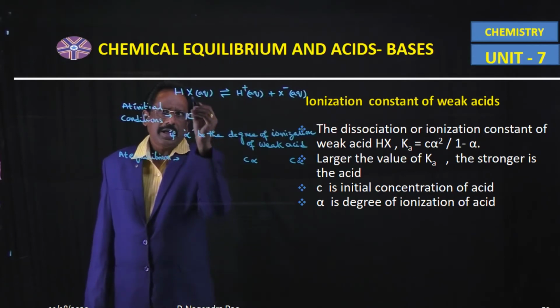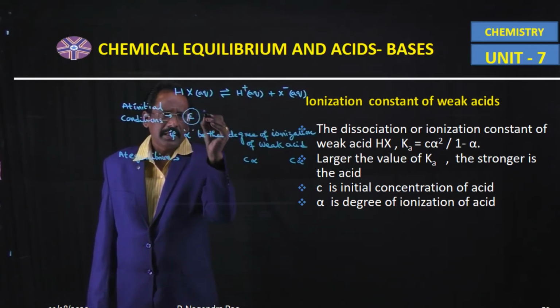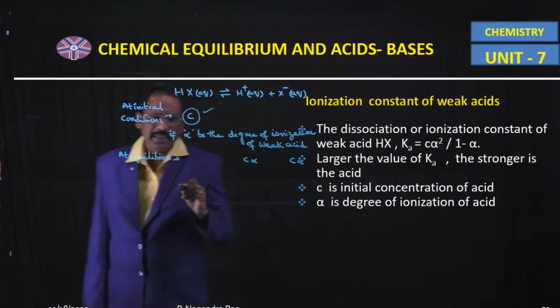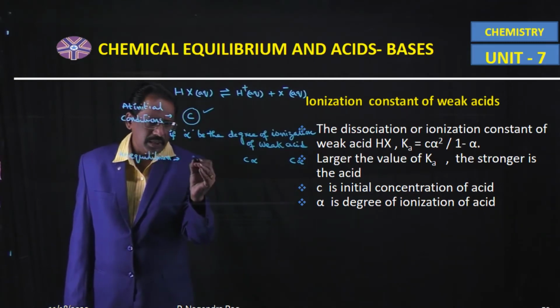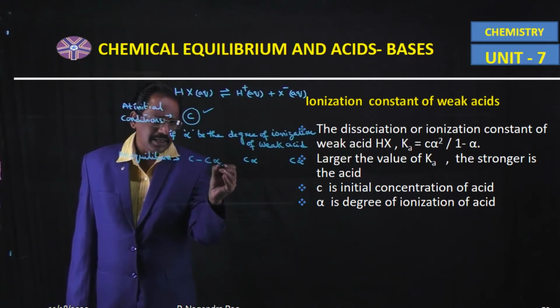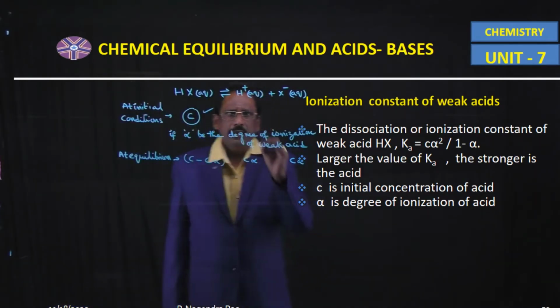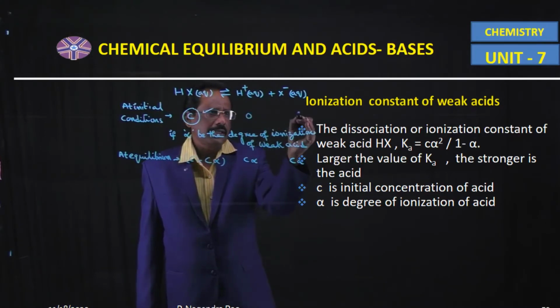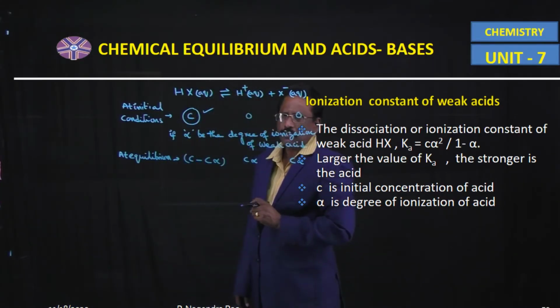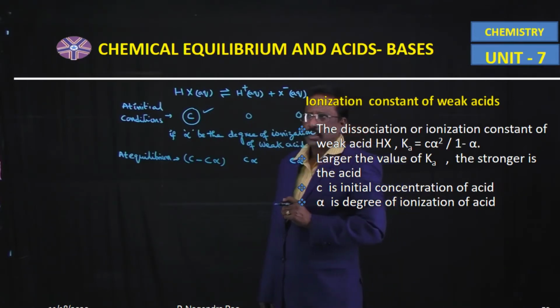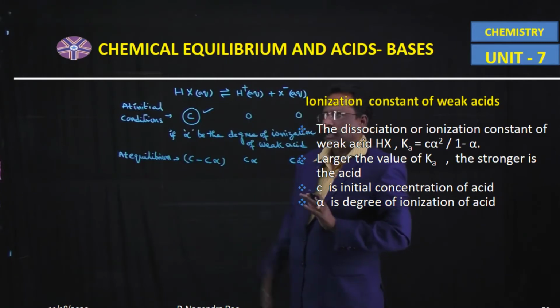Initially, the concentration of this weak acid is C. C alpha is involved in the ionization process. Now the remaining concentration of this weak acid at dynamic equilibrium is C minus C alpha. At initial conditions, the concentration of H plus ion and X minus ion in aqueous medium is nil.